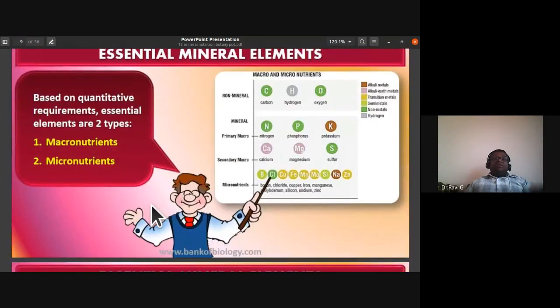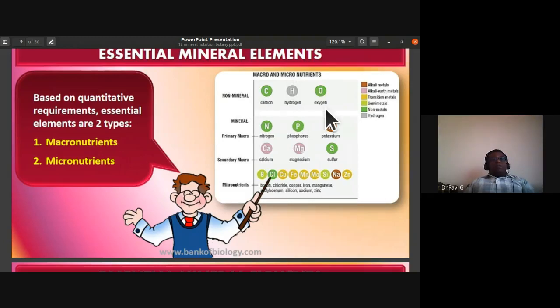Based on their quantitative requirements, some of them are required in large quantity, some in very small quantity. Based on the quantitative requirements of plants, the essential elements are of two types: the macronutrients and micronutrients. It is very easy to remember the different macronutrients.